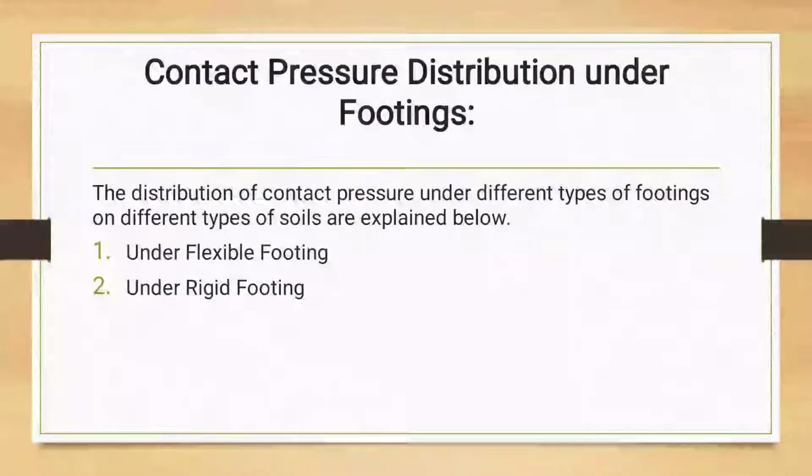So first one, contact pressure distribution under footing. There are two types of footings on different types of soil. First one is distribution of pressure under flexible footing and second one is under rigid footing. Flexible footing means it can flex. Rigid means it is stiff footing.